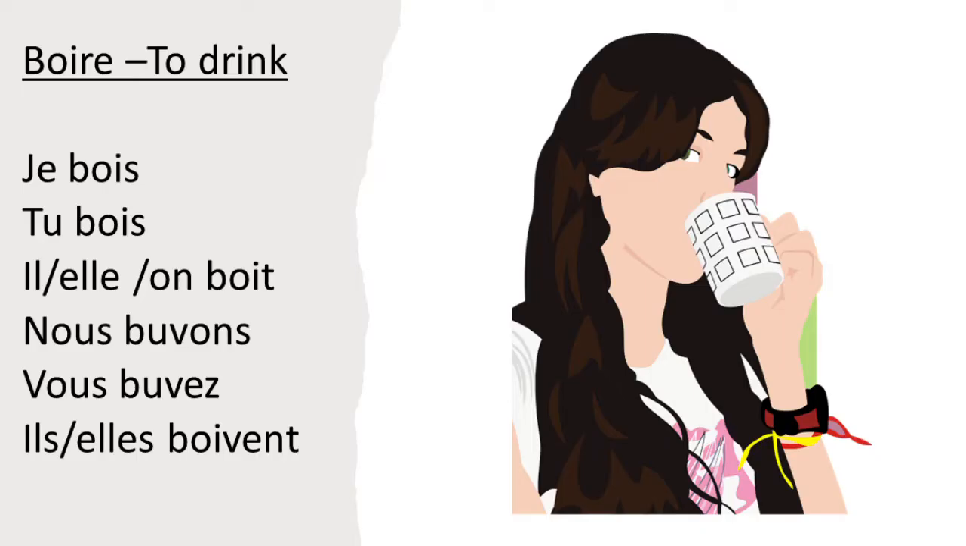Today is the last video on RE verbs, and today we're looking at totally irregular RE verbs, starting with the verb boire, to drink. So how do we form it?